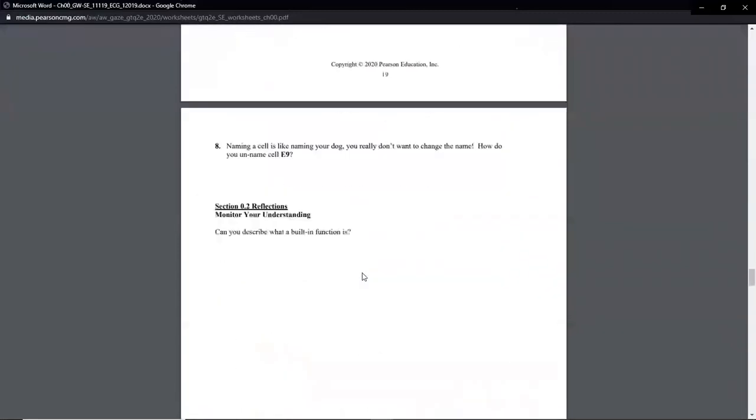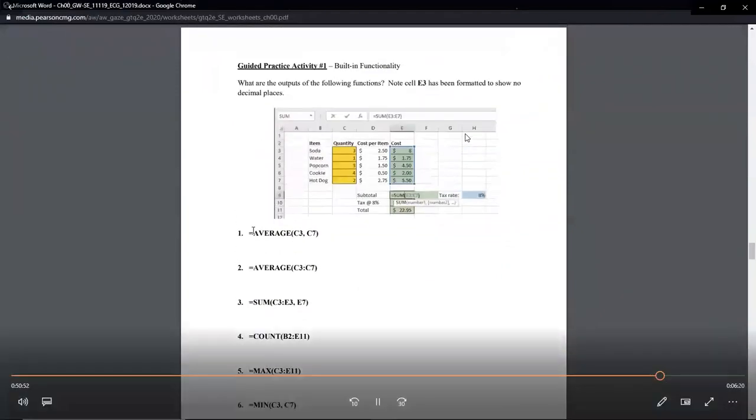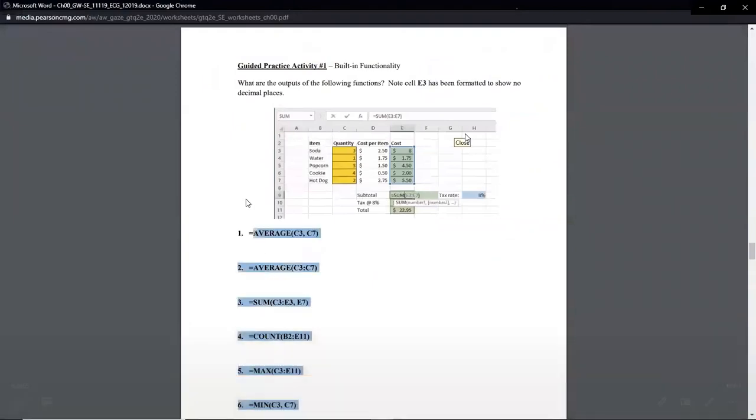What is the next part I wanted to get to? You'll notice some of this stuff we didn't talk about extremely in class, but we did mention that there are the 5 primary functions we use in Excel of sum, average, max, min, and count. So here in this activity, using the numbers on the screen, what would you expect the average of C3 through C7 to be?